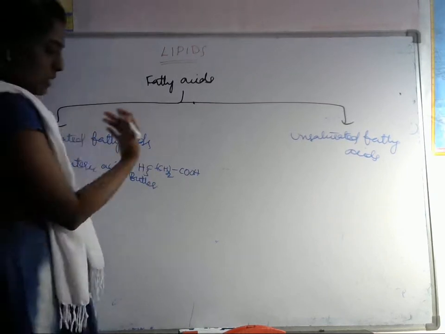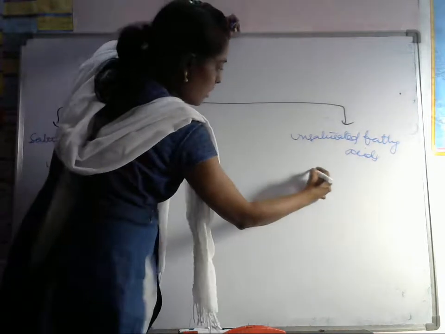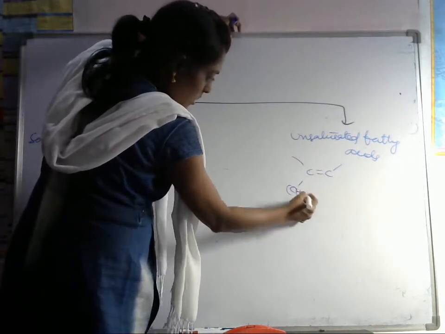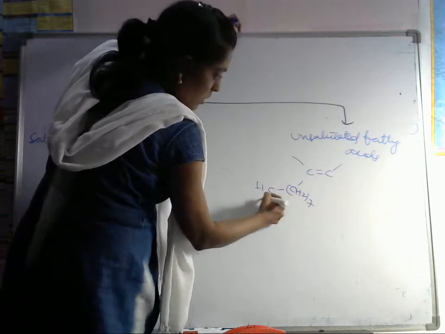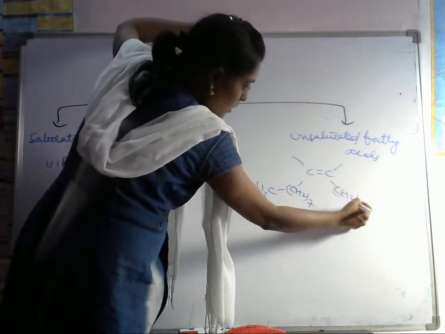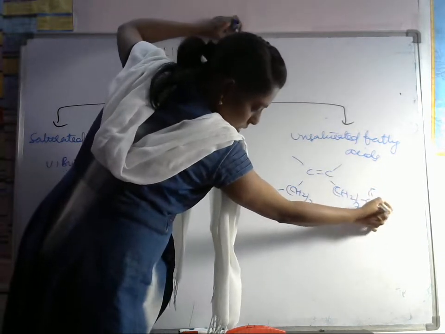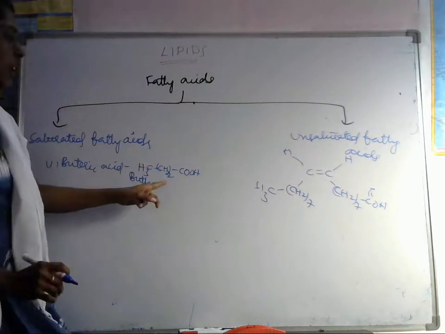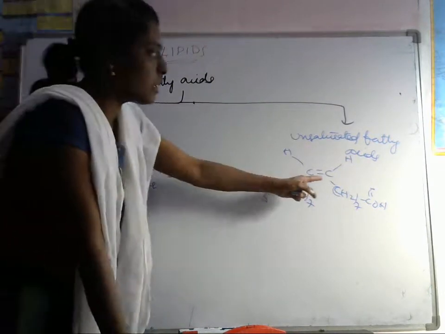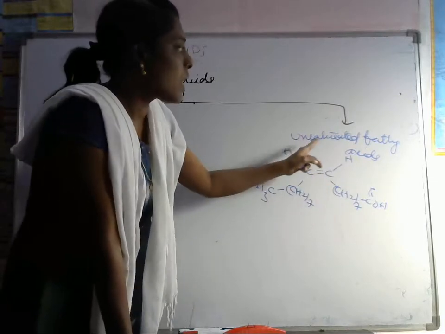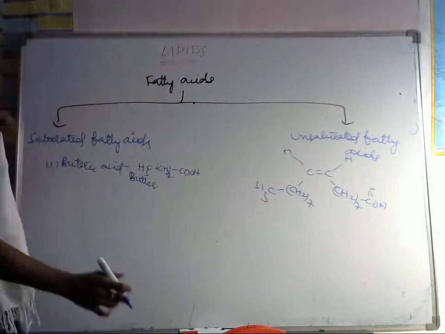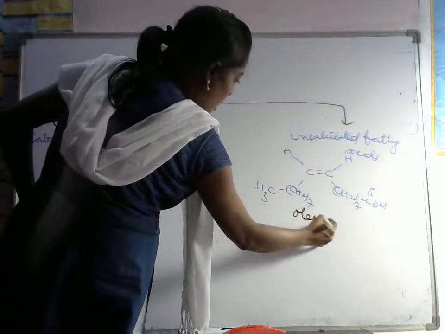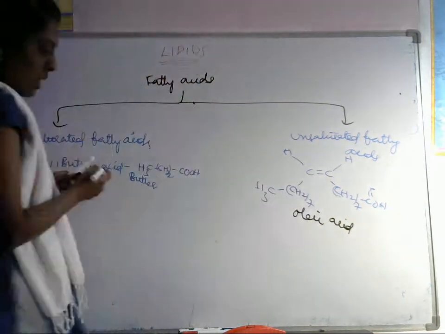Let's see oleic acid. Here there is a C double bond C: CH3, CH2 taken 7 times, C double bond C, CH2 taken 7 times, COOH. Saturated acids do not have any double bonds, but this one has a double bond. That's why it is called an unsaturated fatty acid. This is oleic acid. The earlier example was butter.